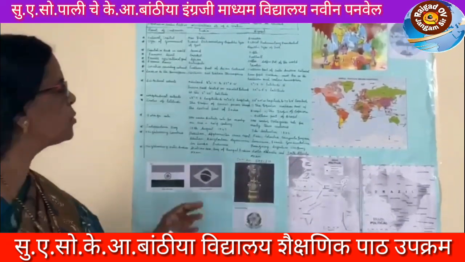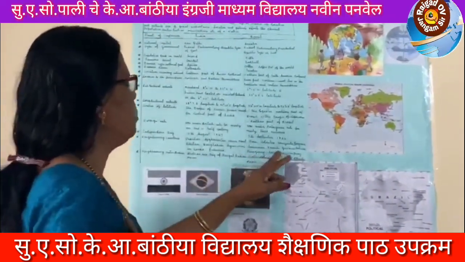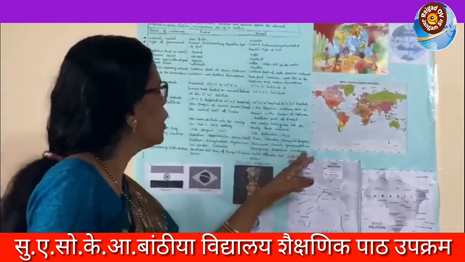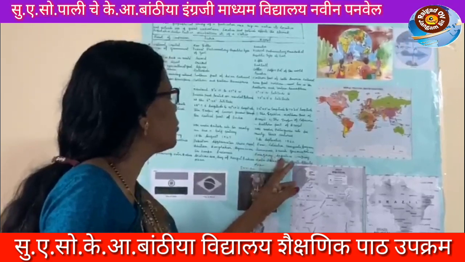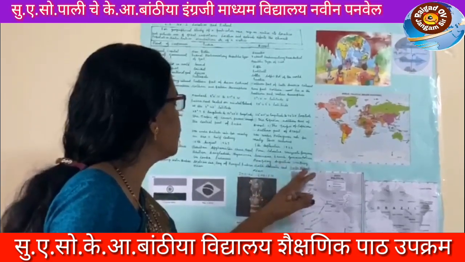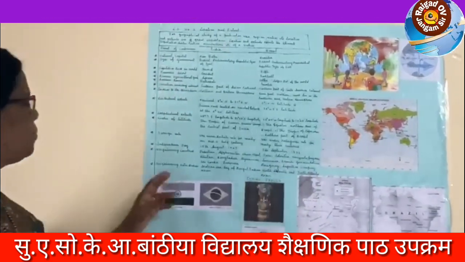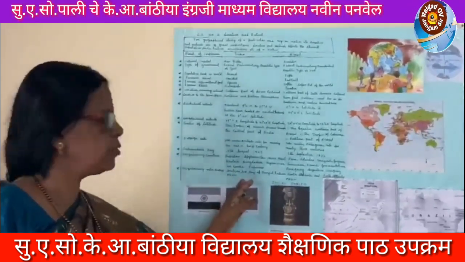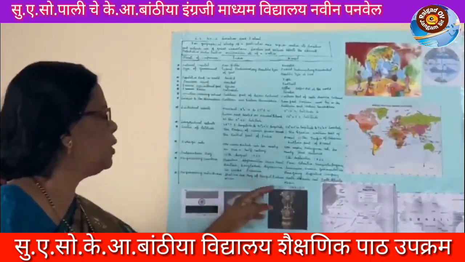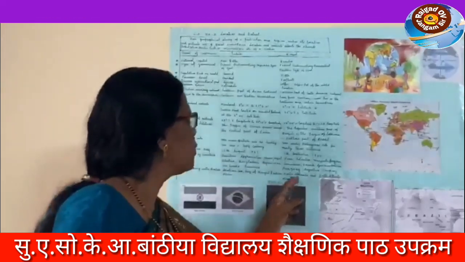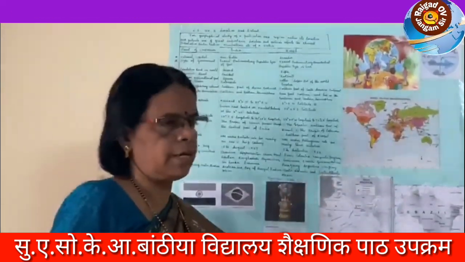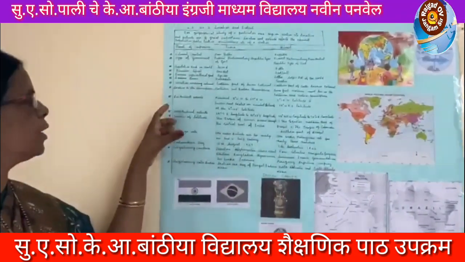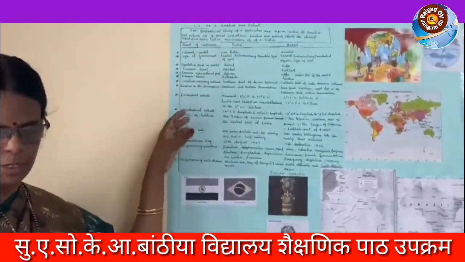And for Brazil also: Peru, Colombia, Venezuela, Guyana, Suriname, French Guyana, Paraguay, Argentina, Uruguay, Bolivia, etc. And neighboring water bodies: in India, the Arabian Sea in the west, the Bay of Bengal and the Indian Ocean, and for Brazil, the North Atlantic and South Atlantic Ocean. This is the historical background, location and extent of India and Brazil.